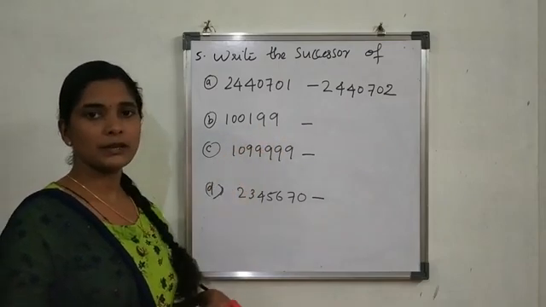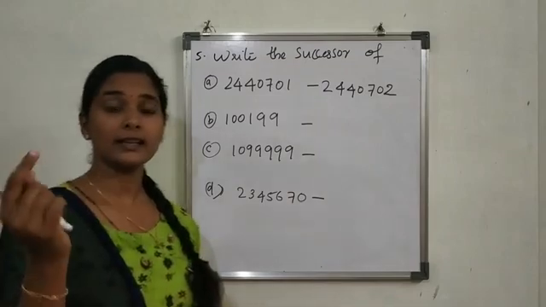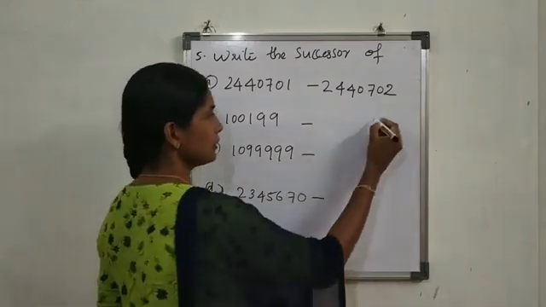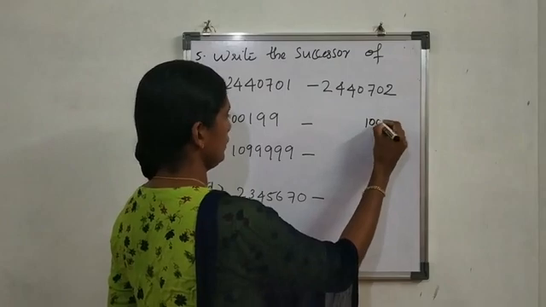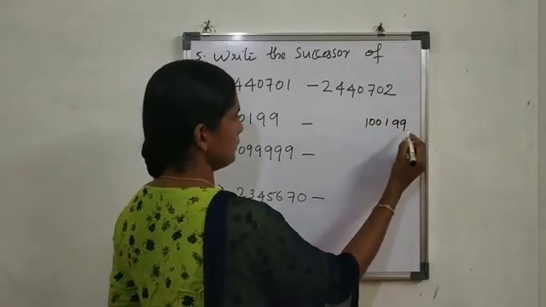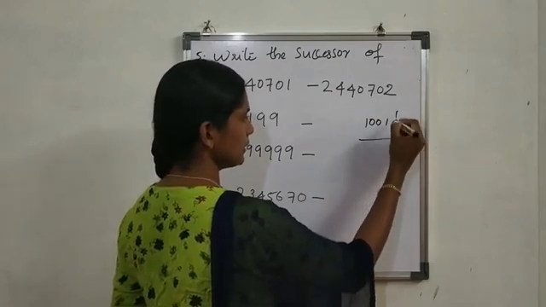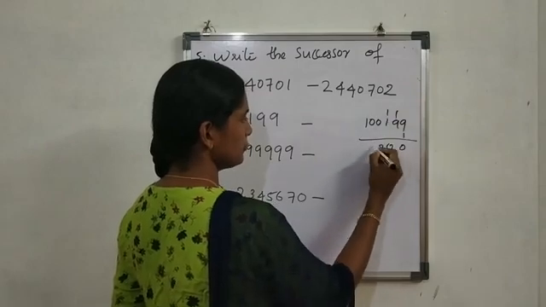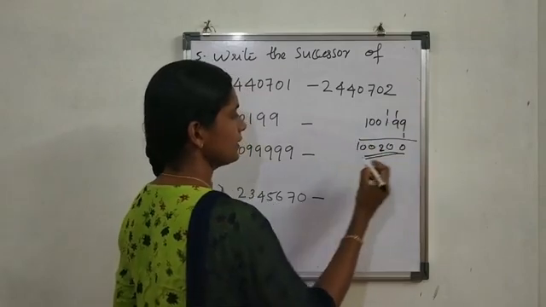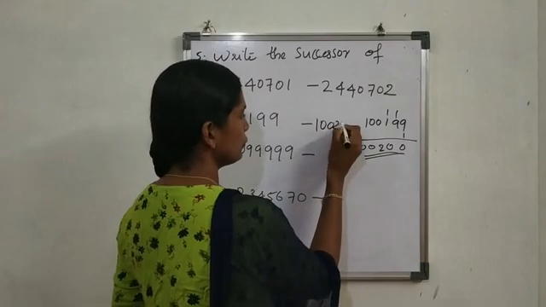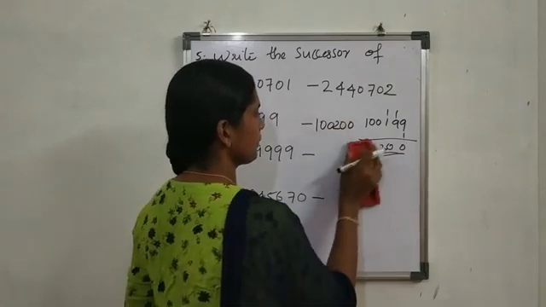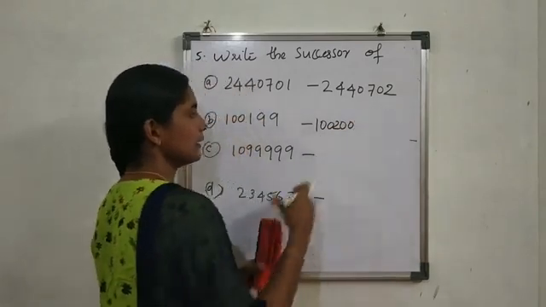199 plus 1 is what? The successor of 199 is what we get when we add 1 to it. 199: the 9 ones plus 1 make 10, carry 1, and again 9 plus 1 is 10, so we get 200. The successor of 199 is 200.